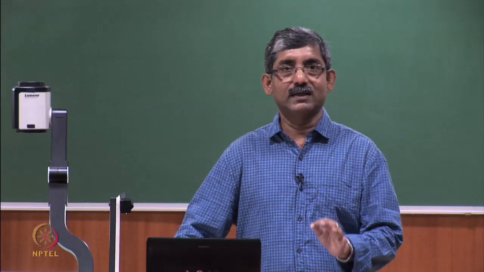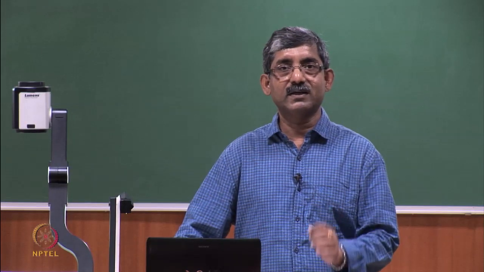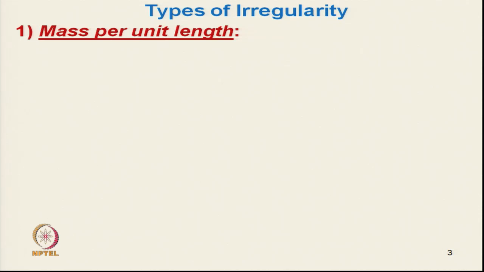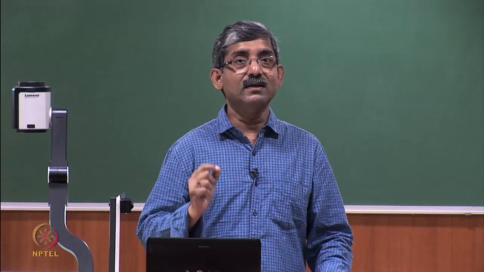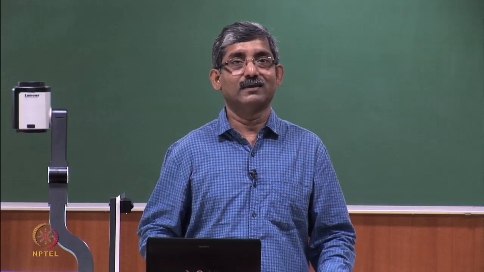So, first let us see the variation in mass per unit length. That is called the basic irregularity. Why is it basic irregularity? Because all other irregularities are directly or indirectly related with the variation in mass per unit length.